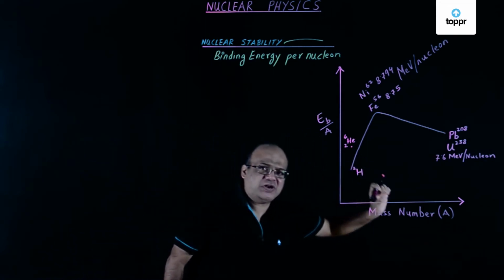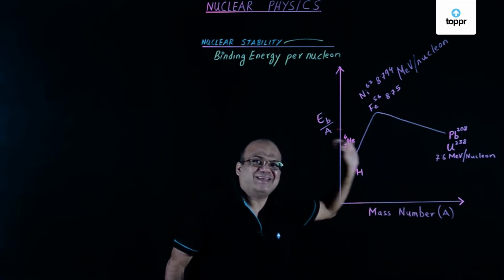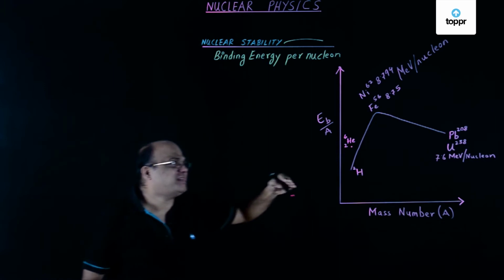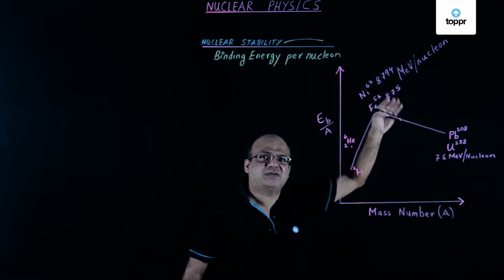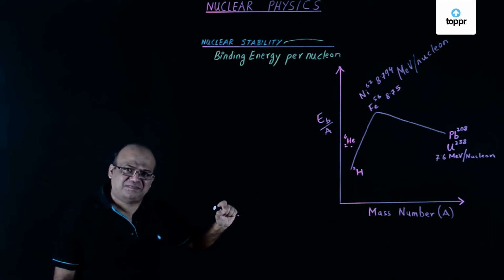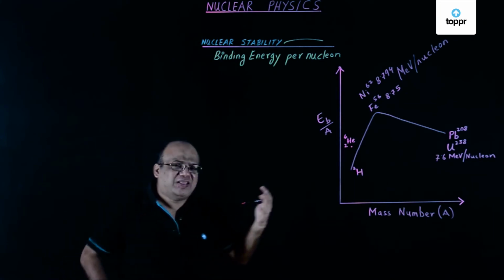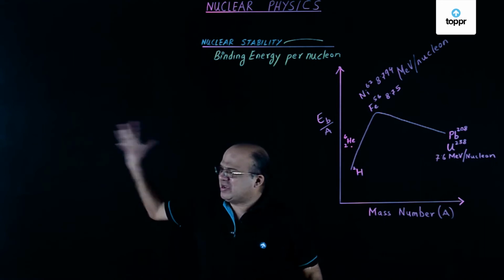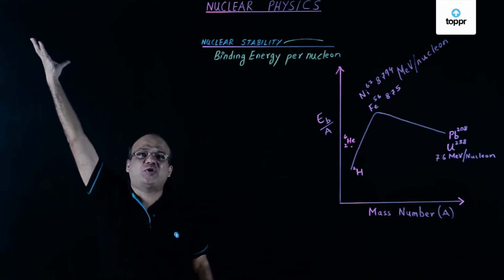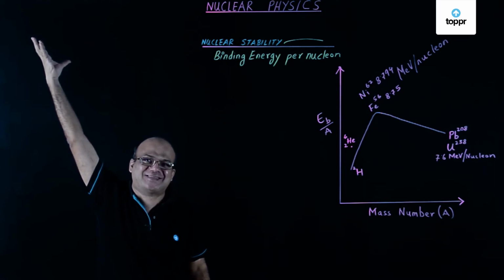Binding energy per nucleon decides the stability of a nucleus. The greater the binding energy per nucleon, the more stable is the nucleus. Therefore, in a nuclear reaction, energy will be released when total binding energy increases.